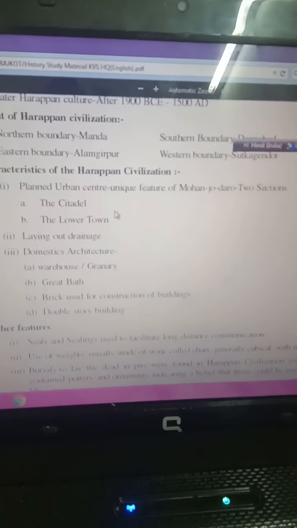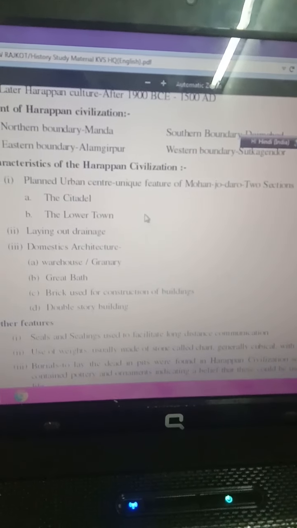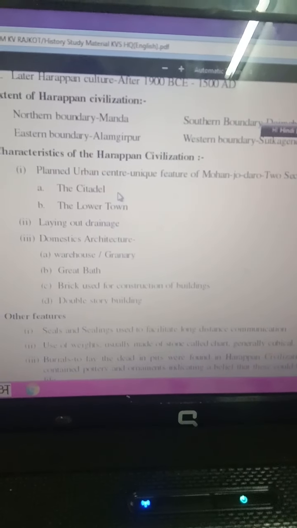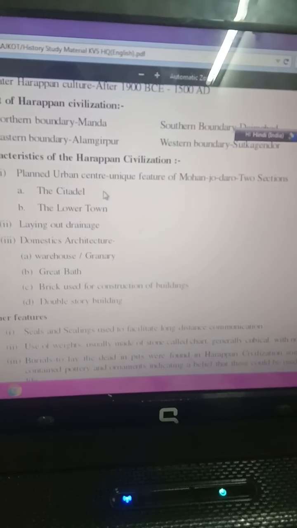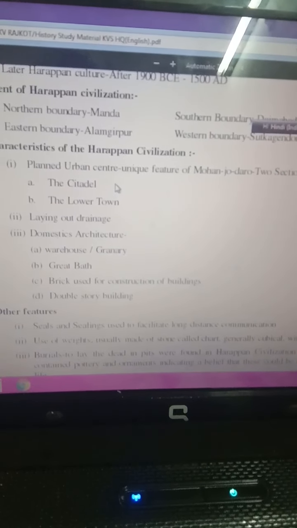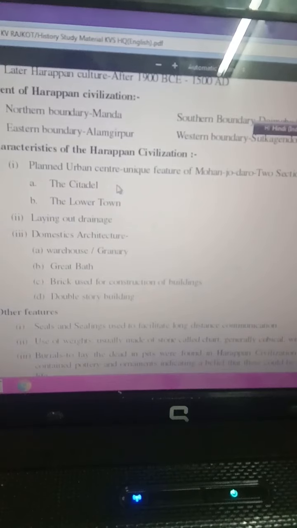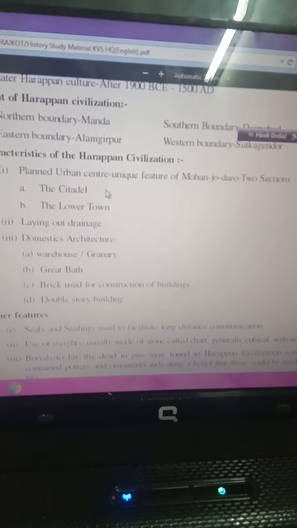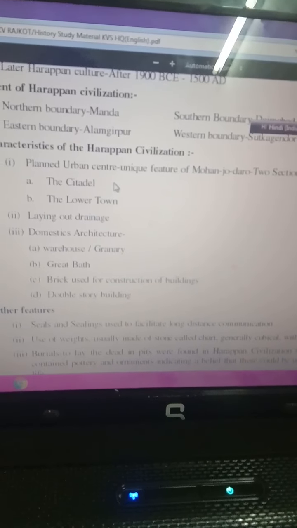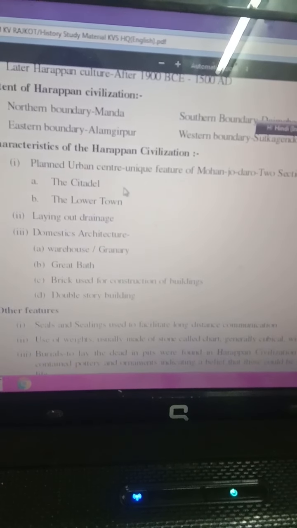Characteristics of the Harappan civilization. Planned urban centres, a unique feature of the mature period towns, with two sections. Planned urban centres, a unique feature of Mohenjo-daro. You have already seen the two sections of Mohenjo-daro, the citadel and the lower town.